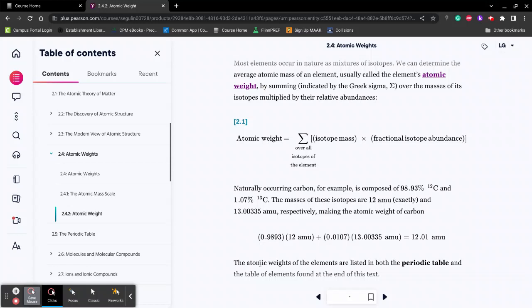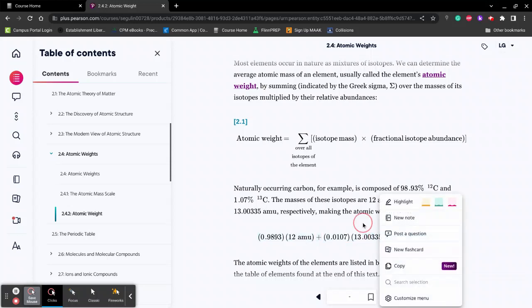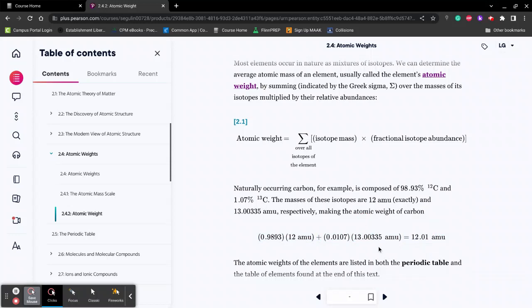All right, we have carbon 12, 12 AMU, which is your mass, and then you have your percent abundance, which is going to be 98.93. Do this, and then same thing for carbon 13. It's 13 point something, there's a little fun thing added on there, but unnecessary for right now. But 13, and then your percent abundance. Then, for however many isotopes you have, you continue this until you have included all your isotopes, and then bada bing, bada boom, you got your number. That's going to be the average atomic weight for carbon.